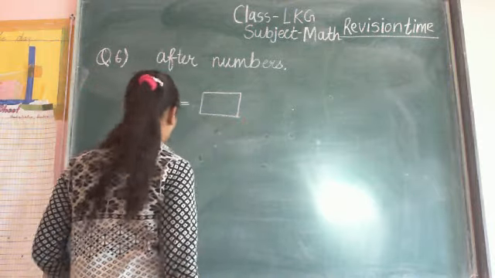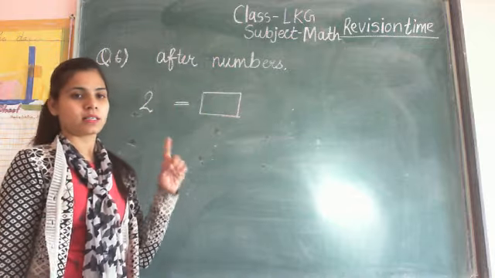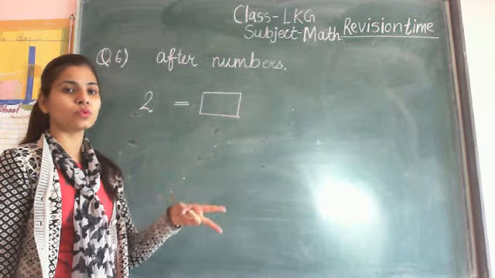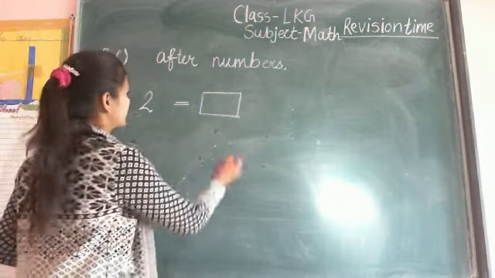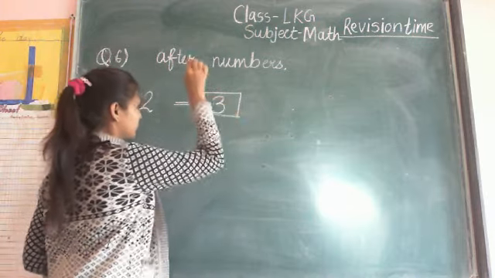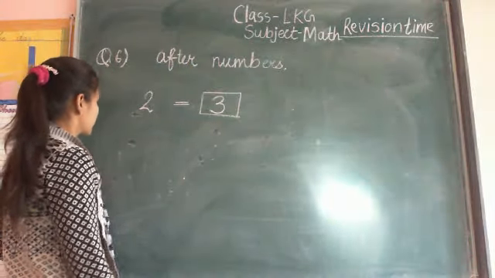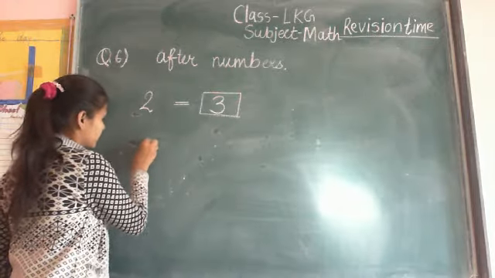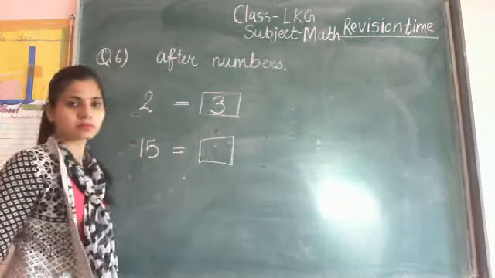What is after number of 2? Start counting and tell me the answer. Yes. 1, 2, 3. What is the after number of 2? Is 3. Write here 3. Next is 15. Now what is the after number of 15?